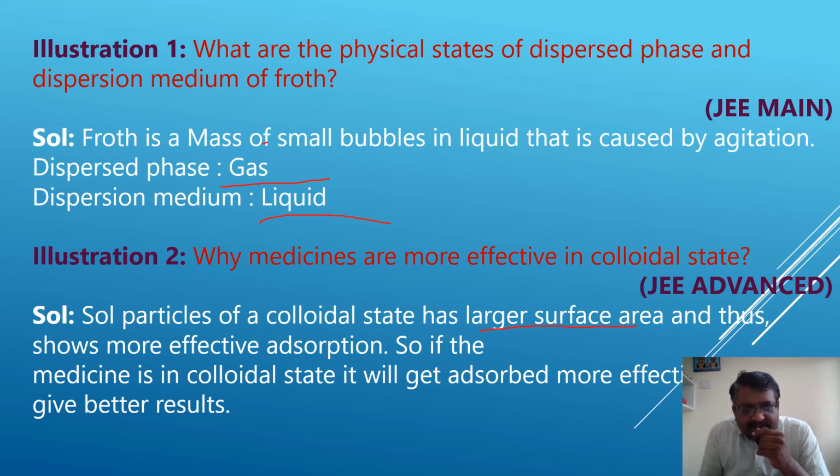So if medicine is in colloidal state, we get better results there, because blood is also a colloidal form. Colloidal particles will get absorbed. Absorption takes place when medicine enters our bloodstream. That medicine is easily absorbed.